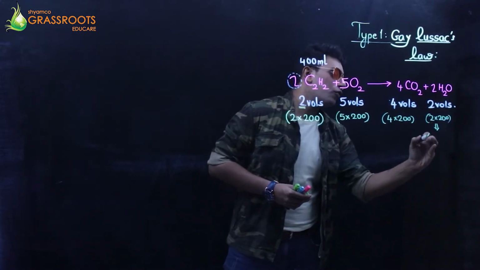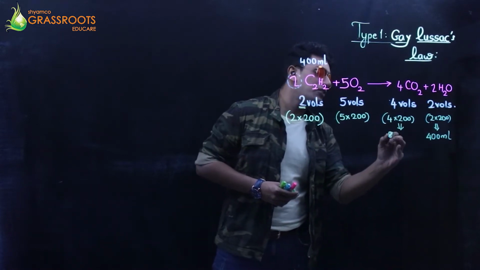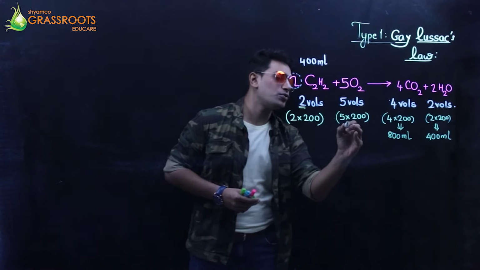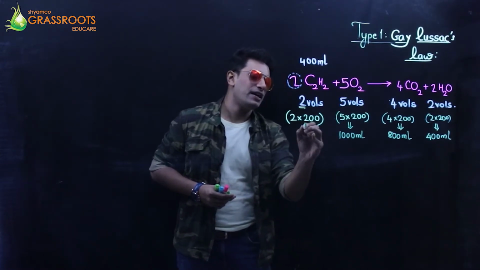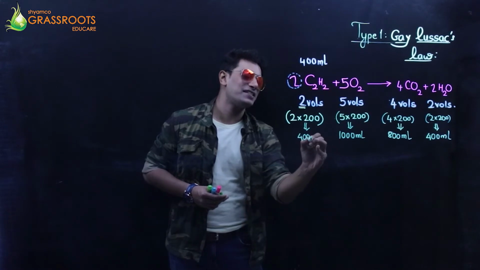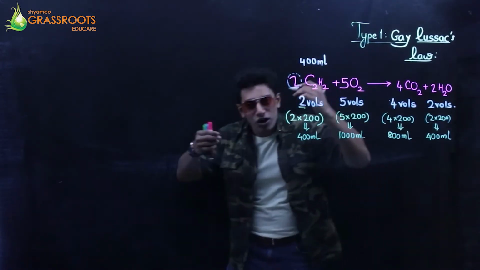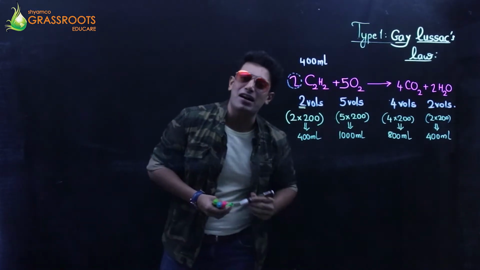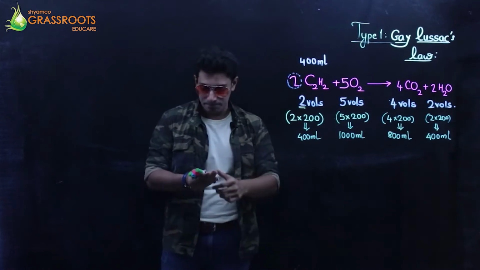So we have 400 ml of moisture produced, 800 ml of carbon dioxide produced, 1000 ml of oxygen used up, and 400 ml of acetylene used up, because the complete reactants were used up to give me products. So that's my answer: 1000 ml of oxygen and 800 ml of carbon dioxide.